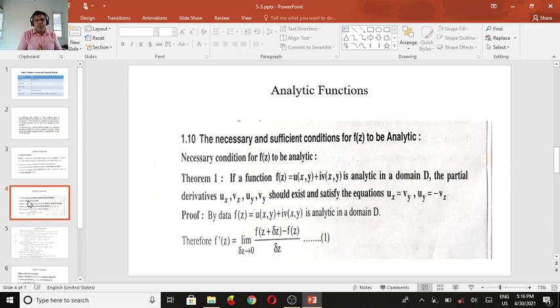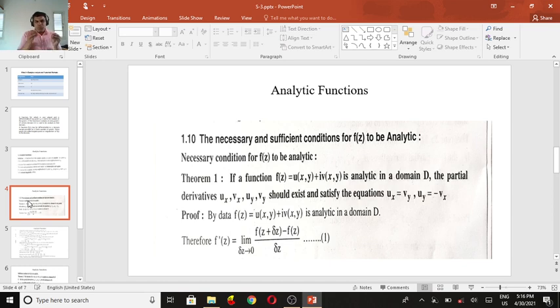Now we come to the theorem. What is the necessary and sufficient condition for f of z to be analytic?